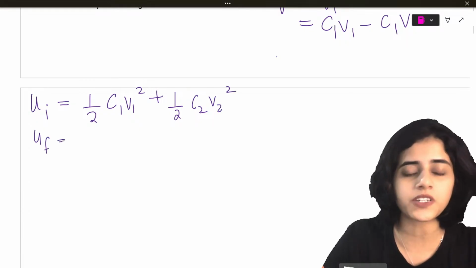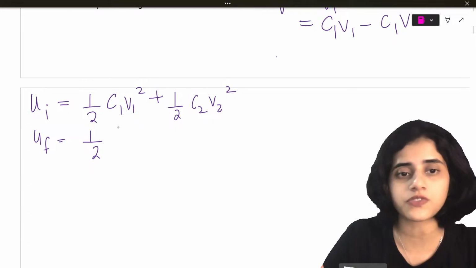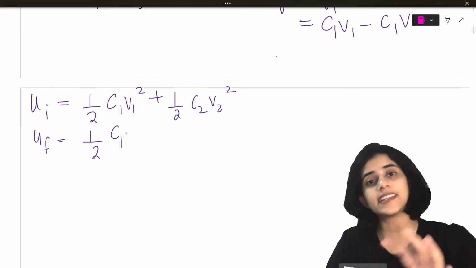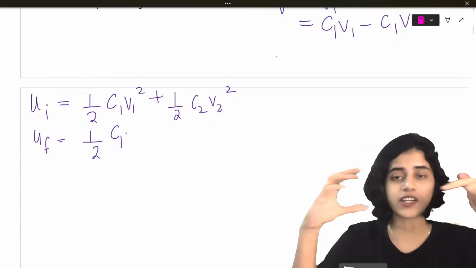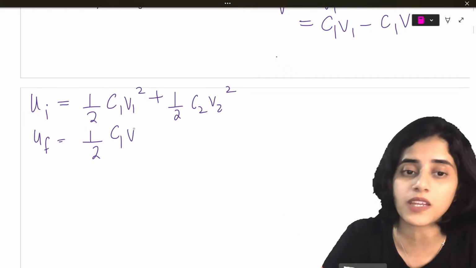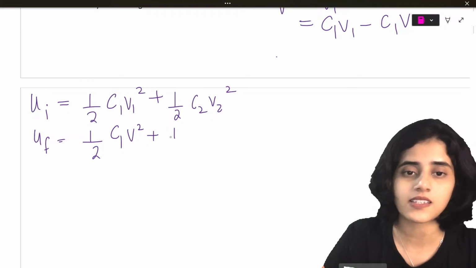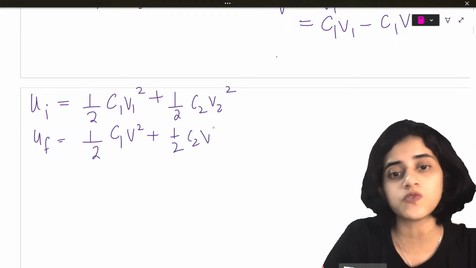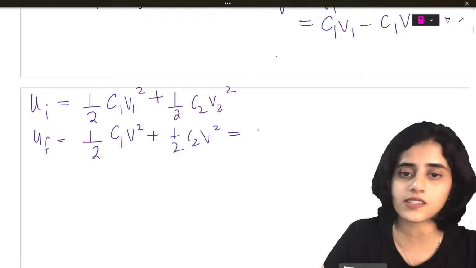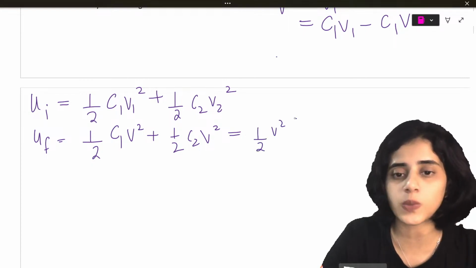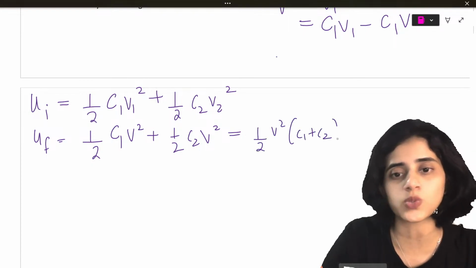Now the final potential energy: these two conductors have a conductor in between, so their potential will remain constant. So it will be half CV square plus half C2V square. Now this is equal to half V square into C1 plus C2.